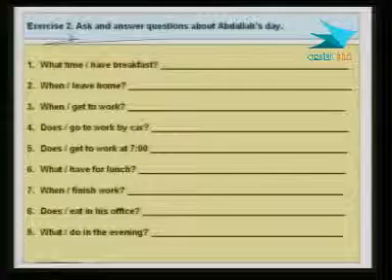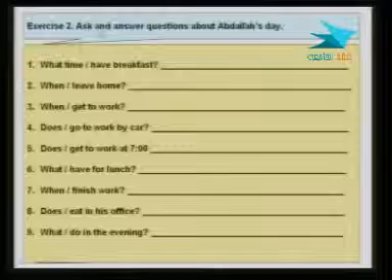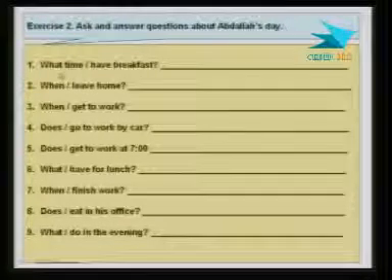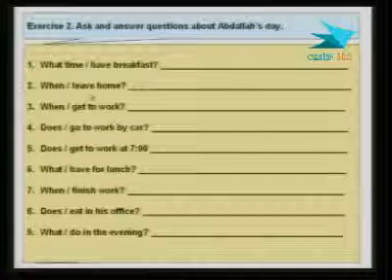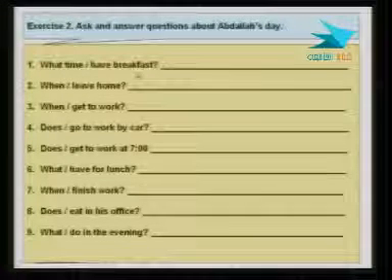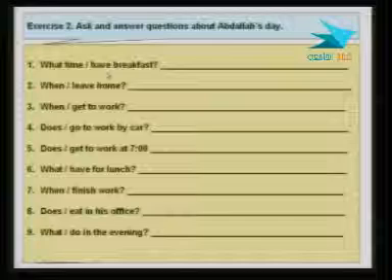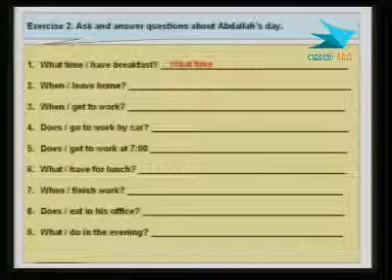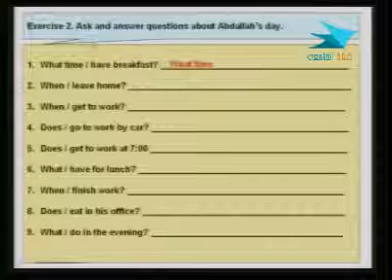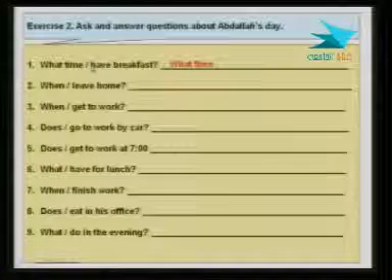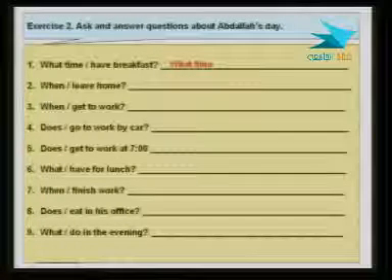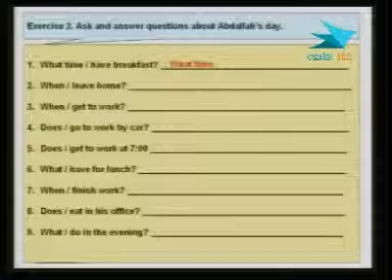The next exercise here, exercise number 2 in this session: ask and answer questions about Abdullah's day. Of course, I think you have to do that yourselves, but maybe I did the first one. Actually, I think I did everything. But I wanted to explain to you how we make questions, word by word, all right? And this should be a very helpful exercise.